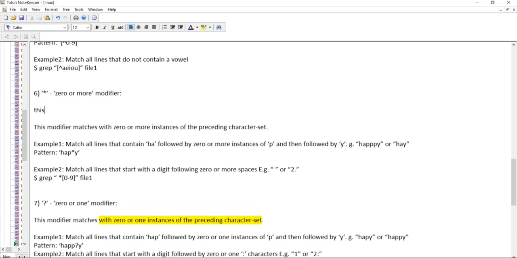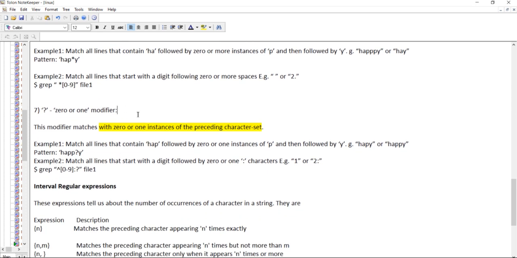Suppose you have this. So it will be valid for this character S. If I write it like this, then it is valid for I. So the preceding character is impacted by this. So it means I 0 or more. So THS is valid, THIS is valid, any number of I are valid. Okay. Then 0 or 1 modifier.